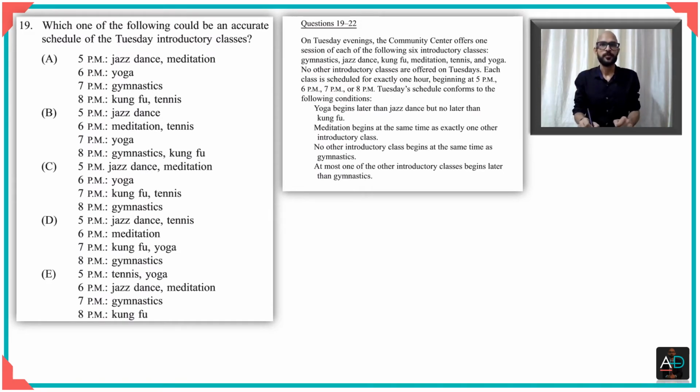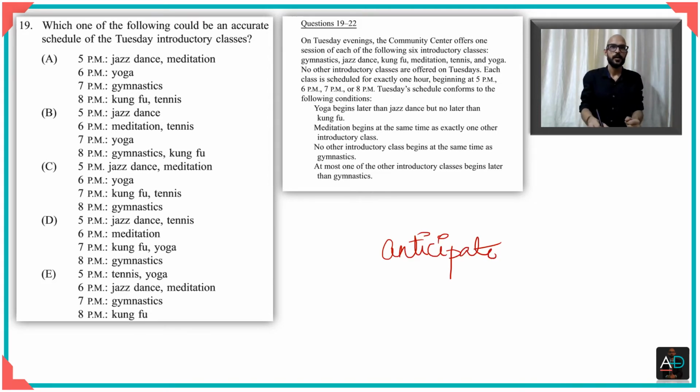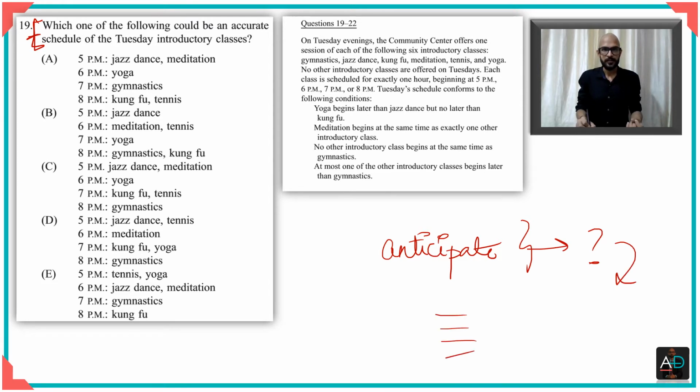Take a moment, pause the video and try solving this question on your own, and then we'll do it together. In the meantime, I'd also like you to think about something. There are two ways to approach a question, right? The first way is that you could anticipate the answer, which means that you read the question stem, and then you anticipate what the answer could be, and then you look for that in the 4 options or the 5 options that you have, right? That is anticipation.